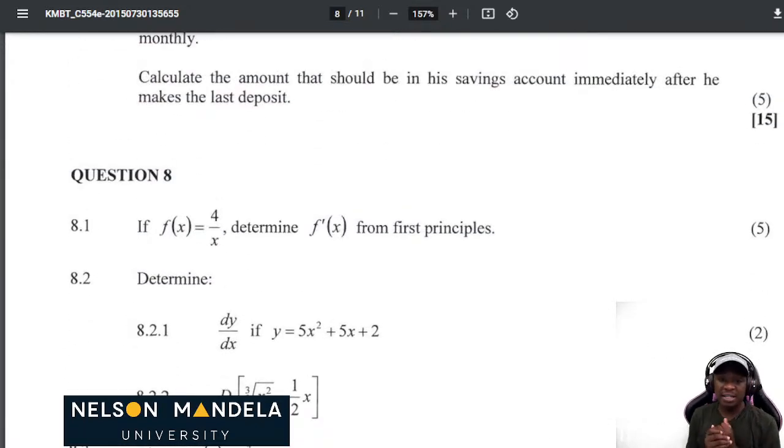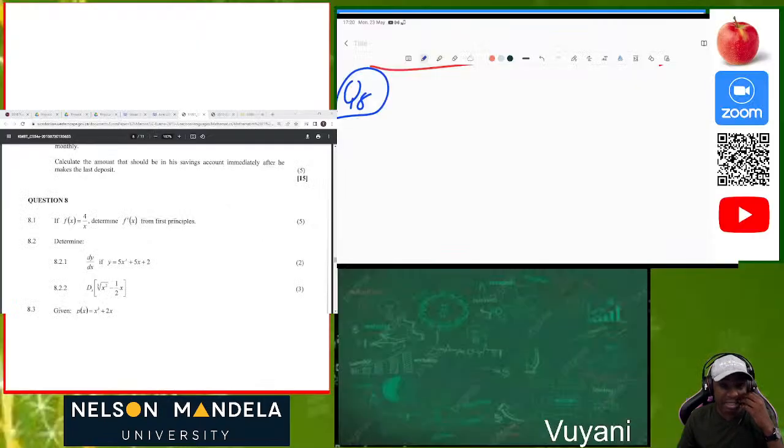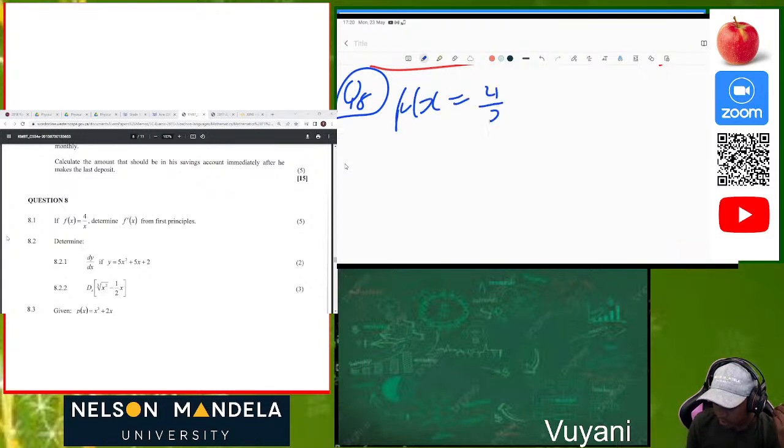So if f of x is equal to 4 over x, from the first principles, which means we must use the first principles. Let's solve calculus, question number 8. Let me use a different pen. Great. Question 8, from first principles. How are we going to do that from first principles, guys? We know the equation from first principles, so we must apply that equation. So now let's use our first principles equation. We know that f of x initially is equal to 4 over x.